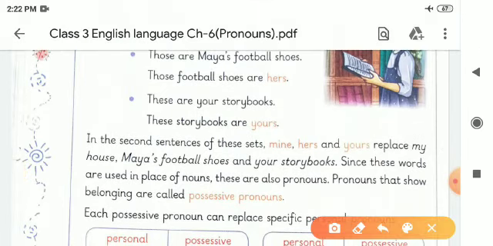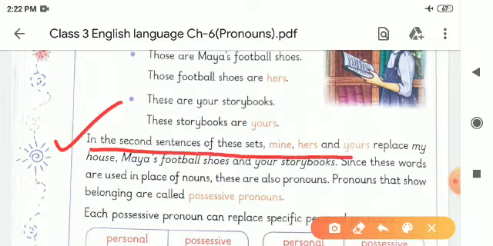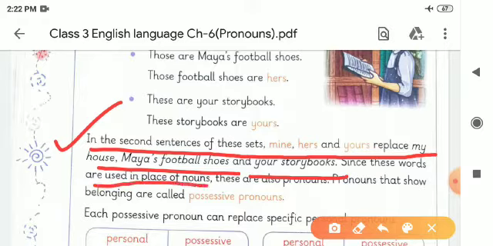So children, in the second sentences of these sets, mine, hers and yours replace my house, Maya's football shoes and your storybooks. Since these words are used in place of nouns, they are also pronouns.